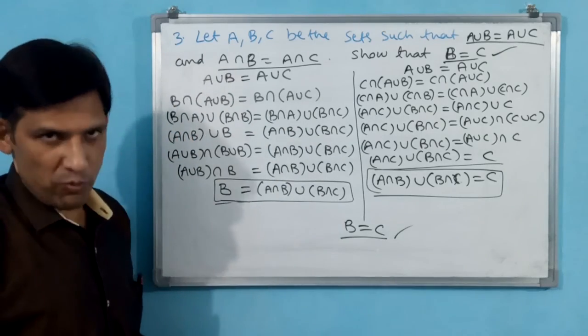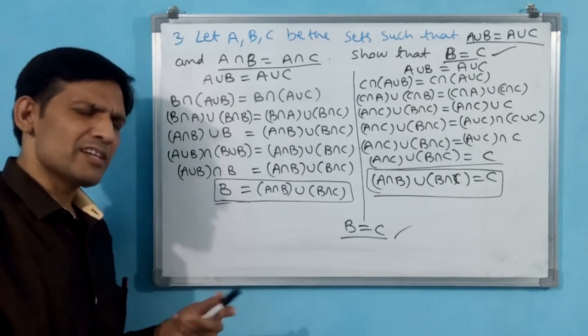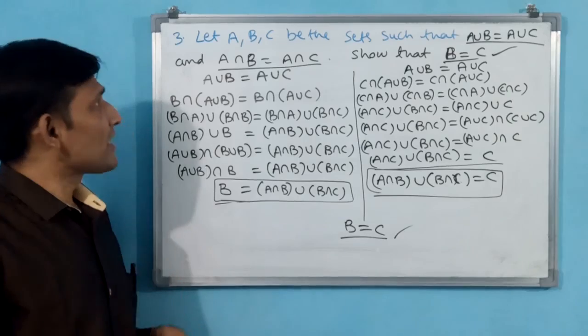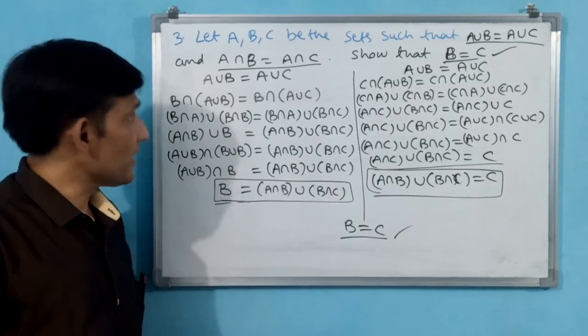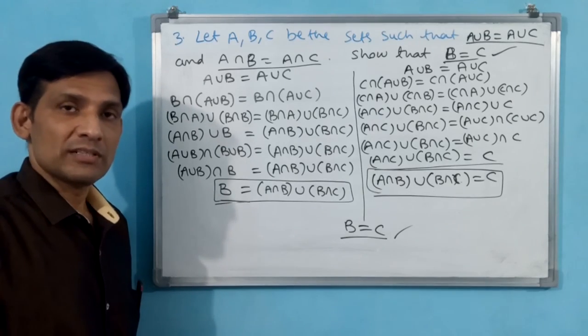Okay. Hence proved. LHS is equal to RHS, or hence proved, or result, whatever you want to write, you write and close this question. That's all. Okay. Shall we go for the fourth question?